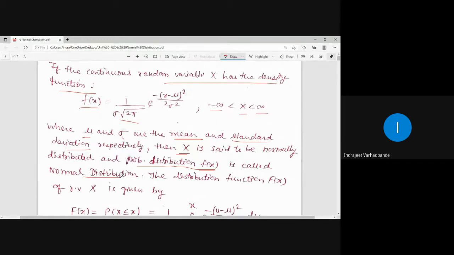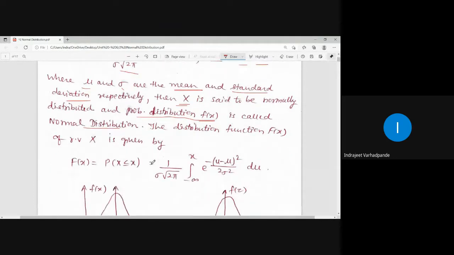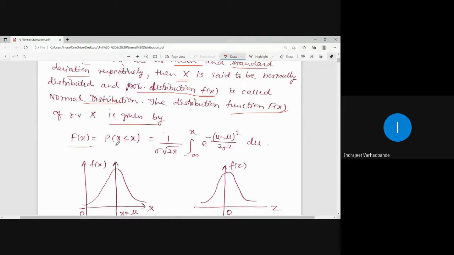If I integrate this, the distribution function capital F of x is given by capital F of x equal to probability of X less than or equal to x, which is 1 upon sigma into under root of 2 pi. We know that it is always restricted to the variable x, so the integration is done from minus infinity to x, and the function is written in terms of u: e to the power minus of (u minus mu) square upon 2 sigma square du. We have discussed this kind of definition: integral from minus infinity to x of f of u du.